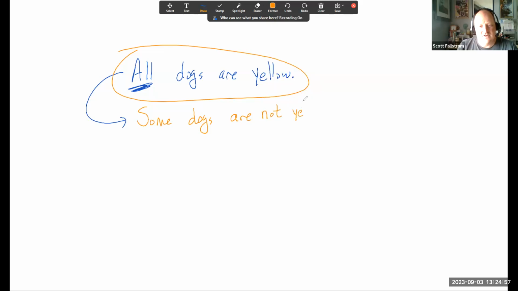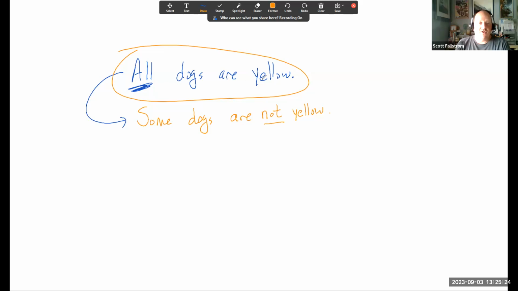And the easiest way to do that is to just negate that second portion. Some dogs, which means at least one dog, is not yellow. That means color-wise it could be black, brown, white, gray, right? It doesn't matter as long as it's not yellow. So be very careful with this as a negation.